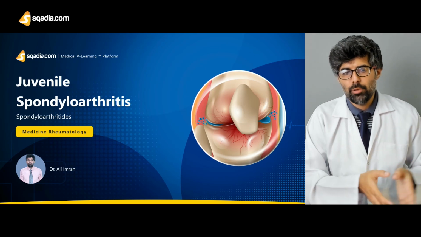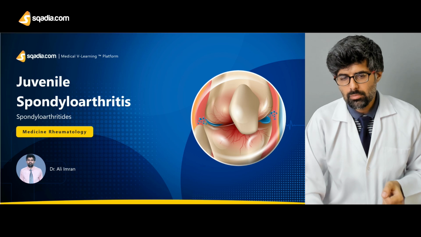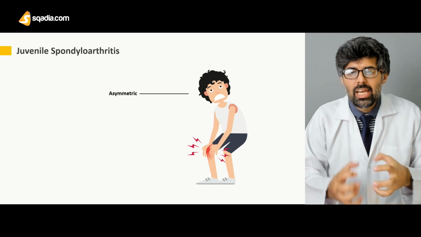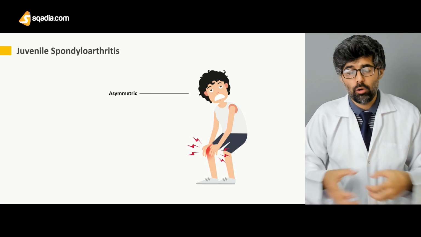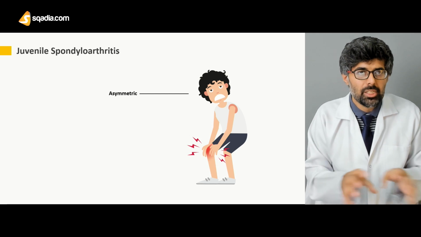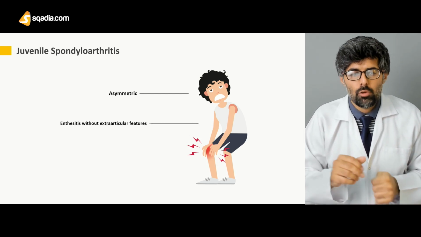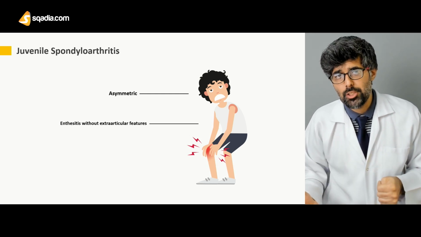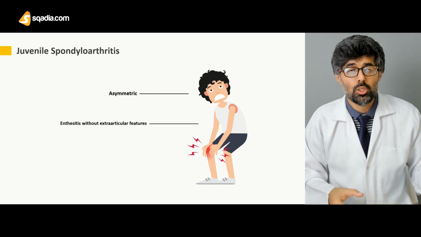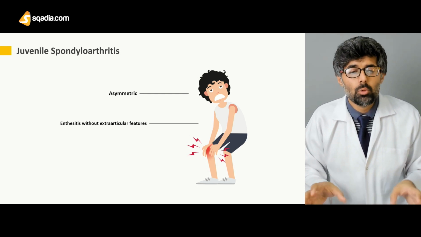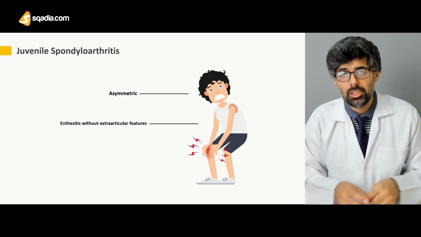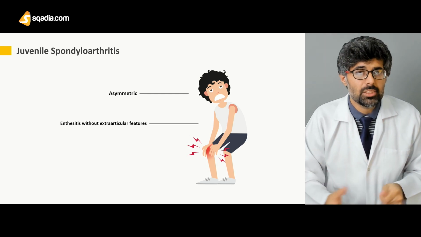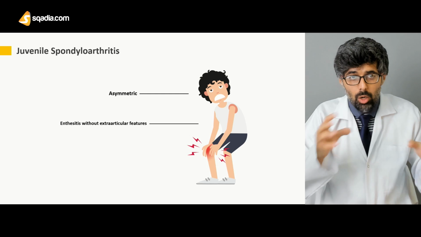Next is the juvenile spondyloarthritis. Now, juvenile spondyloarthritis is the one where we have asymmetrical distribution of the arthritis, that is, not distributed symmetrically. We have enthesitis without any extra-articular features, that is, there is some inflammation of the entheses sites but without any extra-articular features, that there is no tendinitis, there is no synovitis, or there is no rash around or swelling